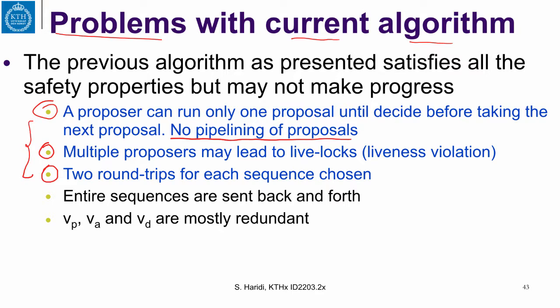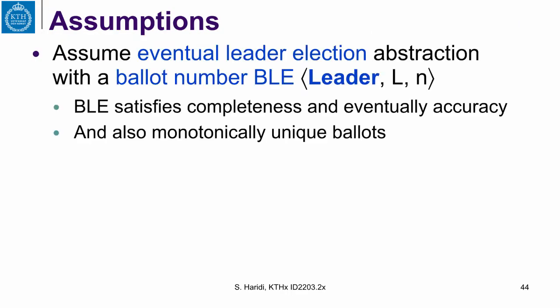We'll still have other problems, like entire sequences being sent back and forth, and all the variables, the sequence at the proposer, the sequence at the acceptor, and the sequence at the learner, being mostly redundant. These 2 other problems we will solve later. So what is our assumption here? We assume an eventual leader election abstraction, and that means that we are in the partially synchronous model.